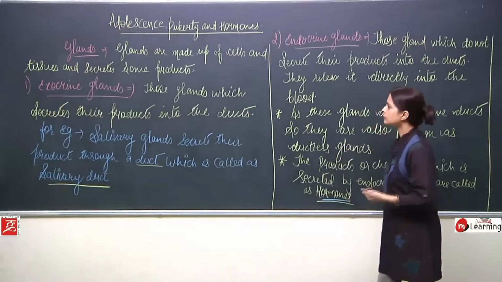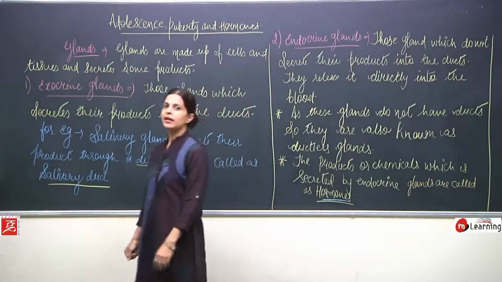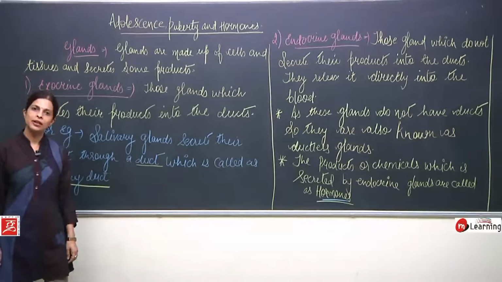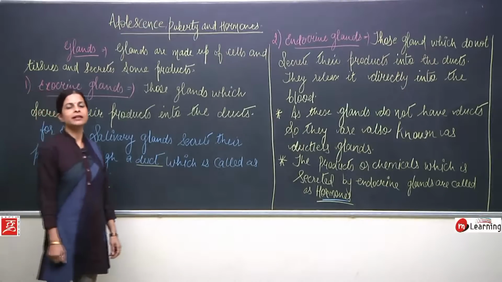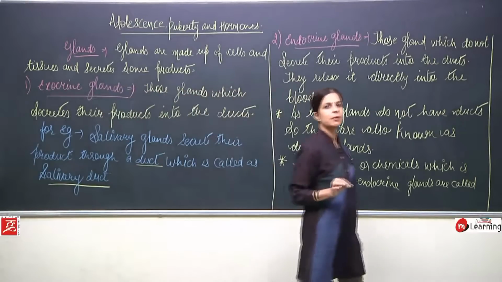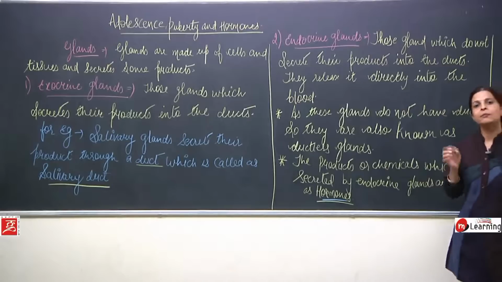Okay, now these glands can be divided into two categories, endocrine glands and exocrine glands. First of all, we will talk about exocrine glands. Exocrine glands are those glands, children, in which pipes are there. Always remember, exocrine glands are those glands where what is there? Pipes are there.